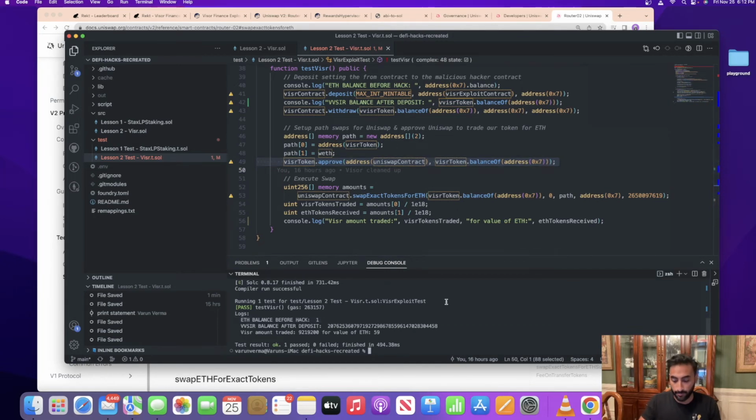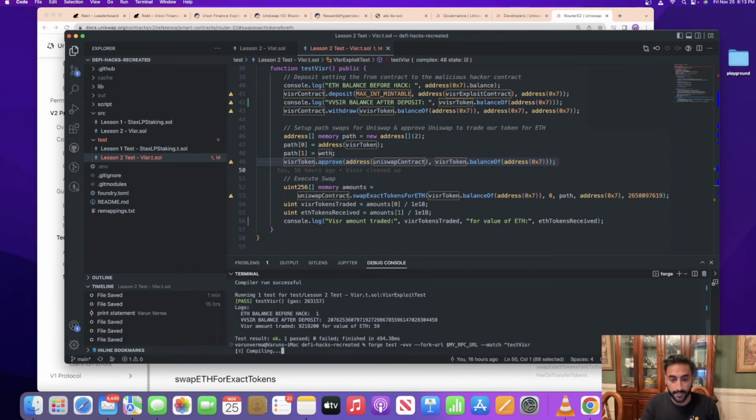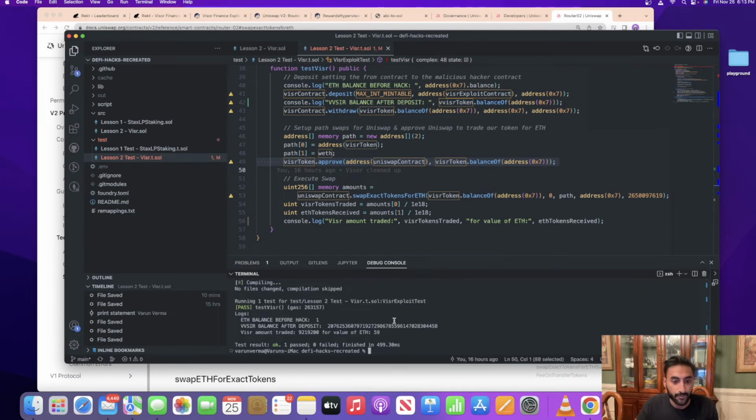So if we put everything together and run the hack, we can see that we had 1, and this wasn't even scaled to 1 to the power 18. So we basically had 0 ETH before the hack. After the hack, we had a ton of vVisor, and then post-hack, we traded this amount of Visor. So vVisor got converted into Visor, and we traded that amount of Visor for 60 ETH.